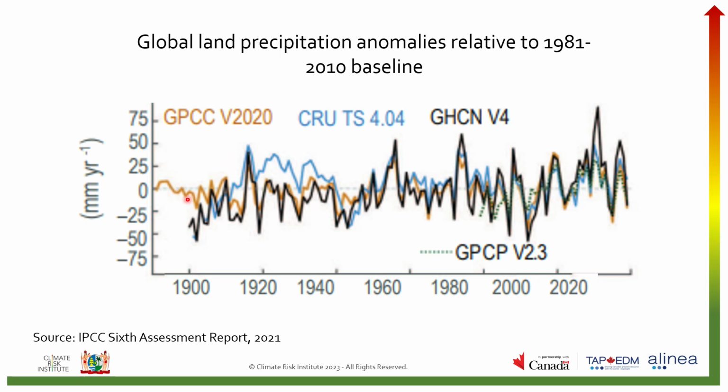You may notice there are 3 different colors or 3 different lines on this graph, and each line is representing a different global precipitation data set. And the data sets are here, but you don't really need to worry about that. You can notice, based on this graph and the different trend lines, that there is a slightly positive trend in the precipitation anomalies, meaning the precipitation anomalies are above 0.